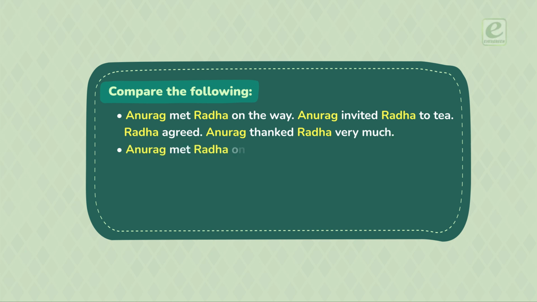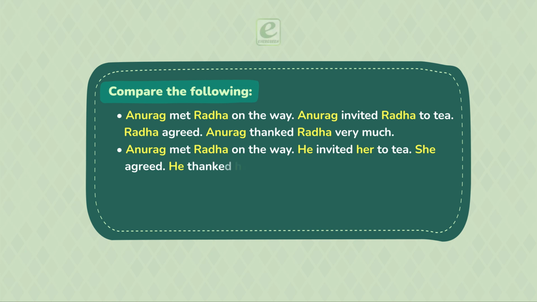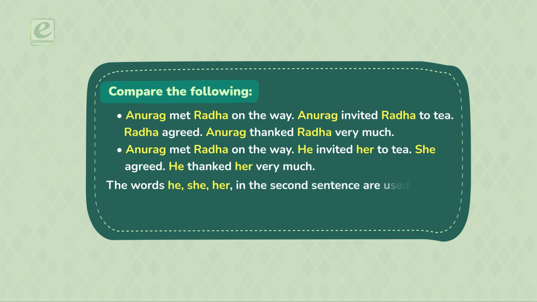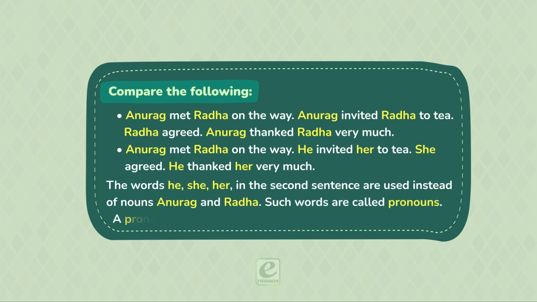Anurag met Radha on the way. He invited her to tea. She agreed. He thanked her very much. The words he, she, her in the second sentence are used instead of the nouns Anurag and Radha. Such words are called pronouns. A pronoun is a word used in place of a noun.